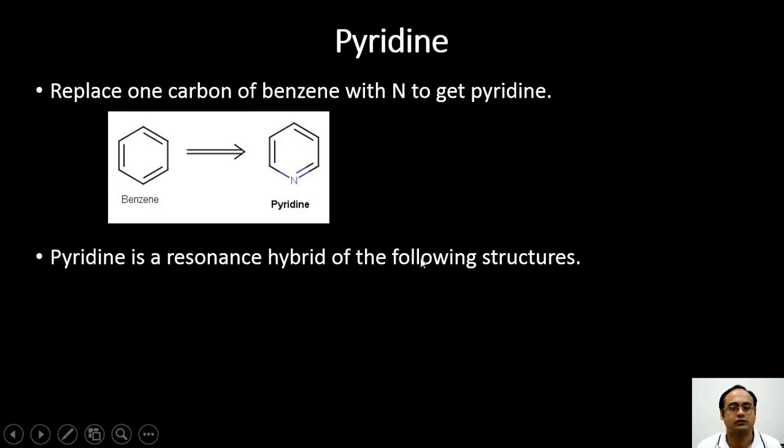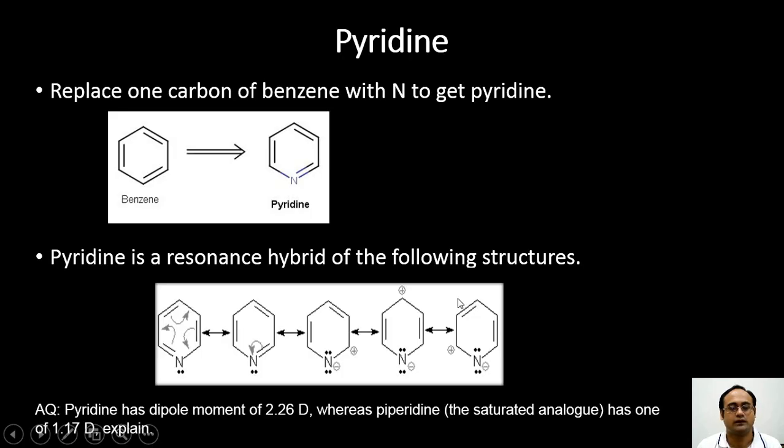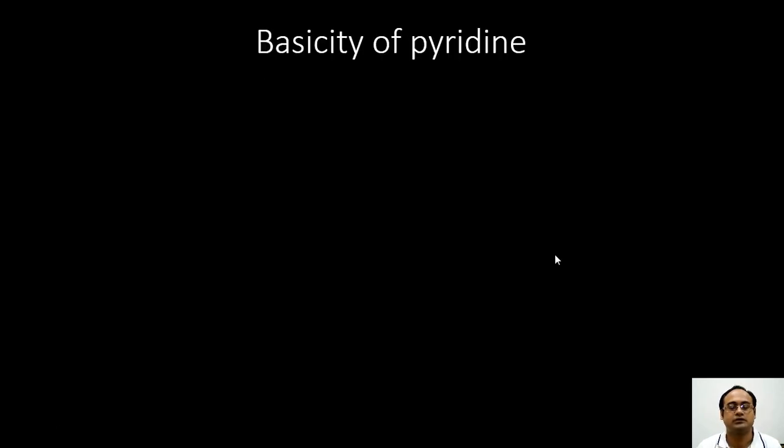Pyridine is a resonance hybrid of the following structures, in which you see that these two resonance structures make the largest contribution, whereas the resonance structures in which there is a separation of charge contribute to a lesser extent. Can you answer this question using this information about the resonance in pyridine? Pyridine is also basic, but it is less basic than aliphatic amines. Why could this be so?